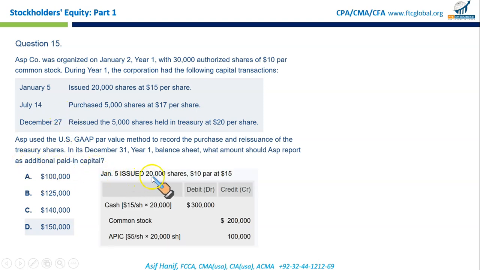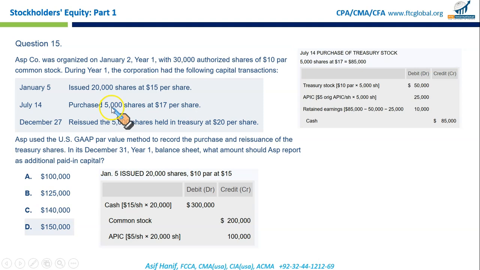On January 5th, issued 20,000 shares, $10 par at 15. Clearly, we receive more cash. 15 times 20,000, that's what you receive. $10 represents par. 10 times 20,000 common stock credited, and $5 represents additional paid in capital. 5 times 20,000, that is $100,000. So this is the entry on the date of issuance.